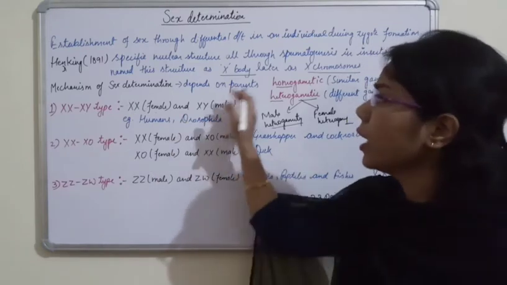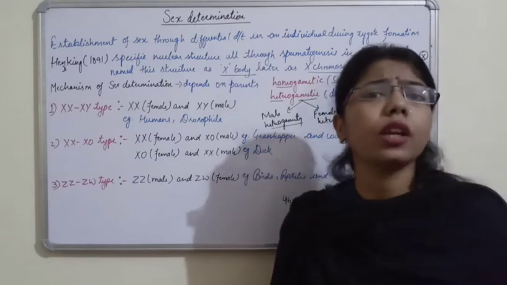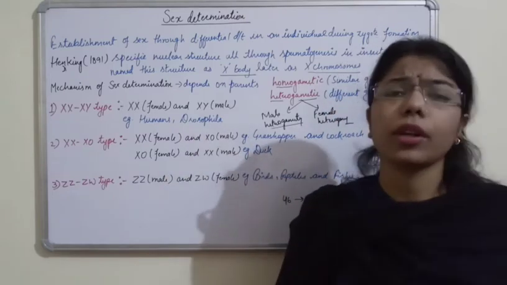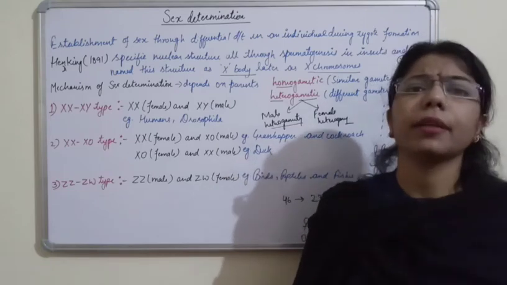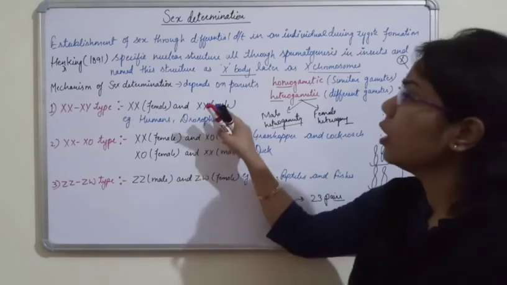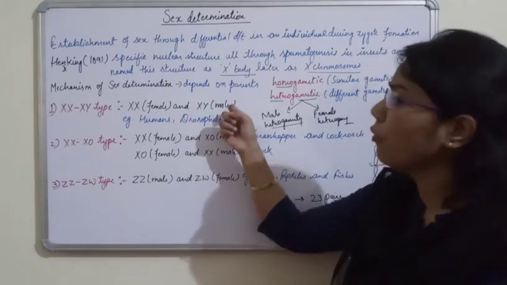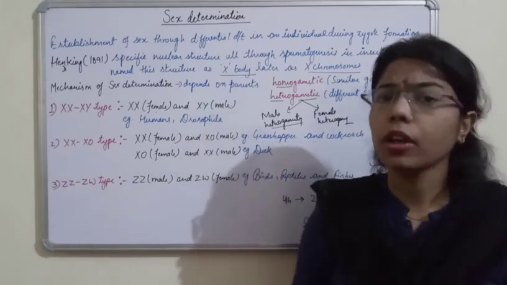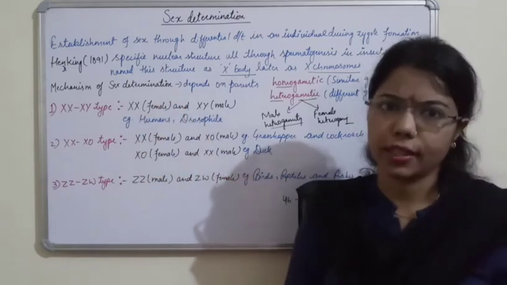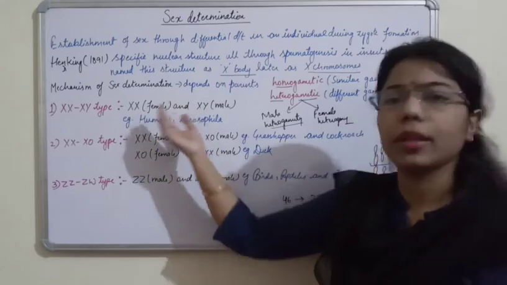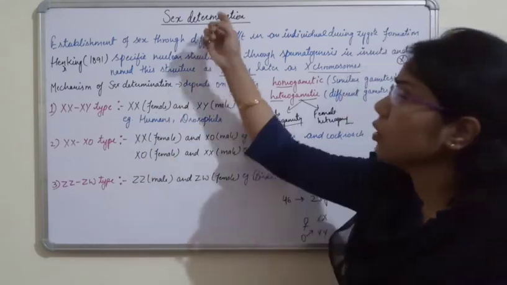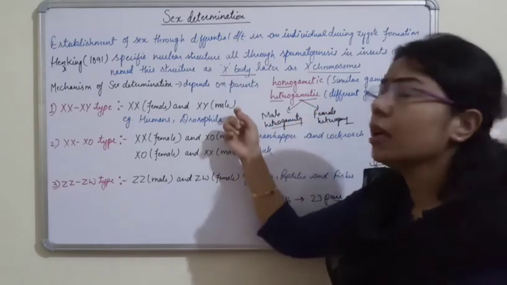Now another question arises: what is the probability of having a male child or a female child? It depends totally on the gametes or the chromosome of the male. We cannot blame the female for having a girl child, because the female has only one type of gamete, and the determination of sex will be done by the male.